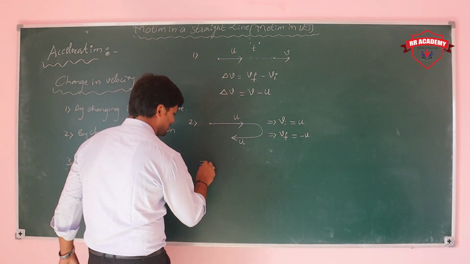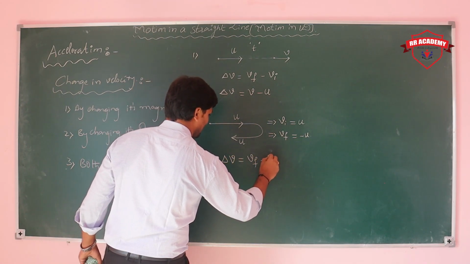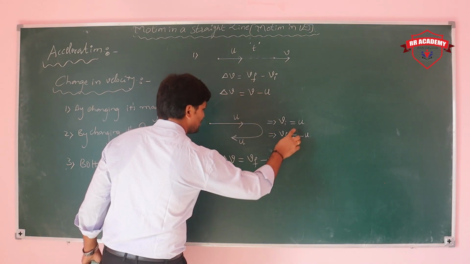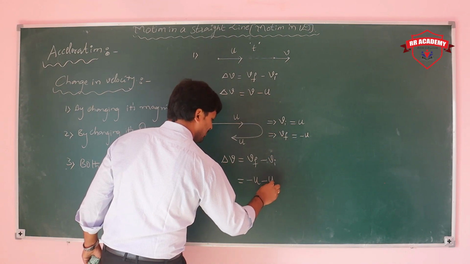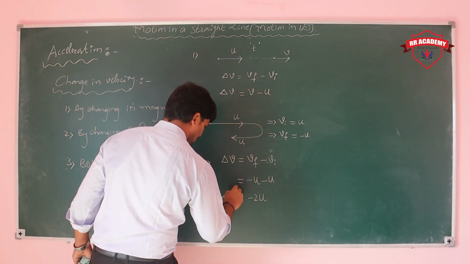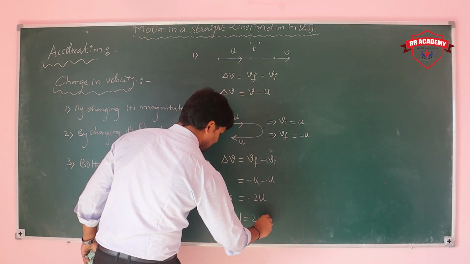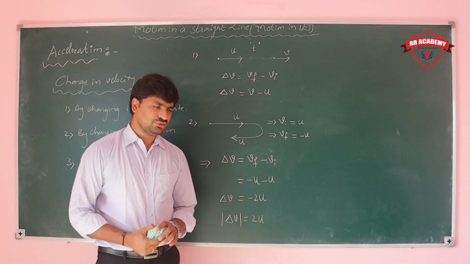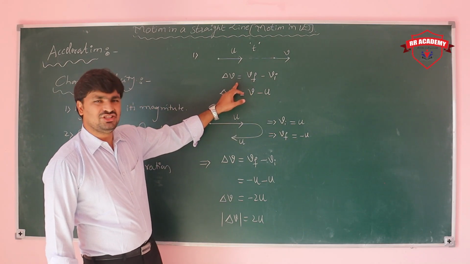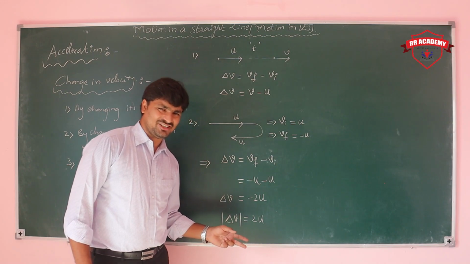Now the change in velocity is final velocity minus initial velocity. What is final velocity here? Minus u. Initial velocity here is u. So now the change in velocity is minus 2u. If we take only the magnitude, the value is 2u. So here the magnitude of change in velocity is 2u. This is change in direction.